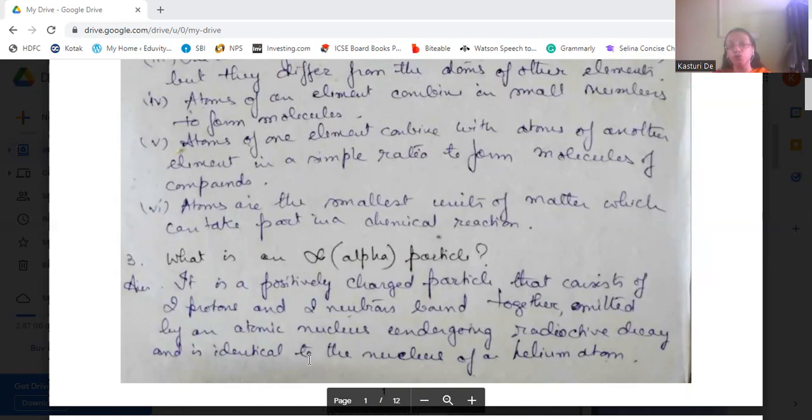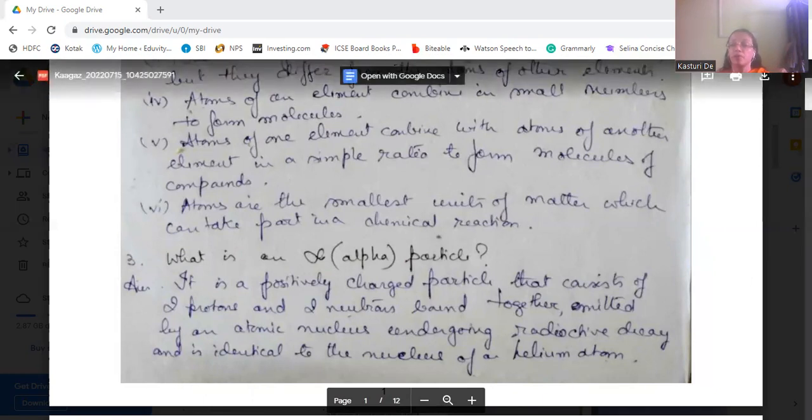2 protons and 2 neutrons. These alpha particles are emitted when an atomic nucleus radioactively decays. This consists of 2 protons and 2 neutrons, and is very much similar to the nucleus of the helium atom. So this is the alpha particle.